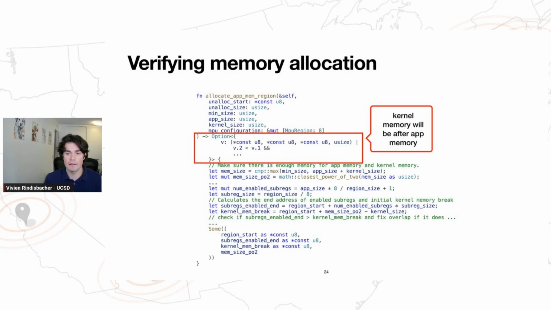Concretely, the spec says that if the function succeeds, meaning that it returns Some and not None, then the value inside that Some variant of the option will be such that the last enabled subregion pointer is before the kernel memory pointer. Now, if we get this wrong, Flux will complain and say that it can't prove this post condition. And this is exactly what happened when we tried to verify this property. And we discuss more specifics of verifying this property in the paper, if you're interested.